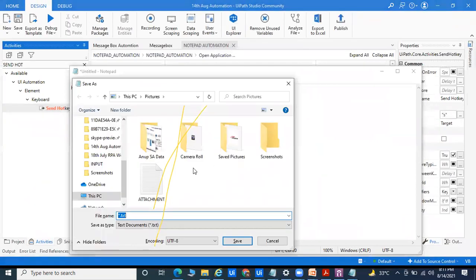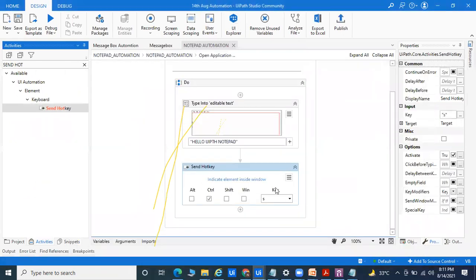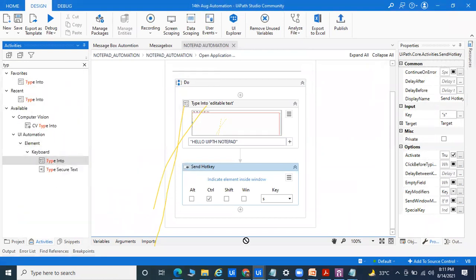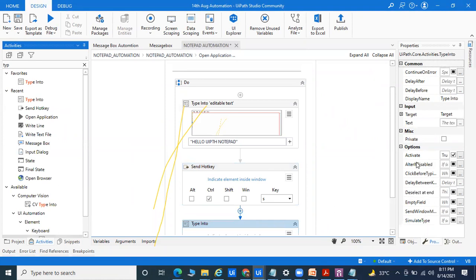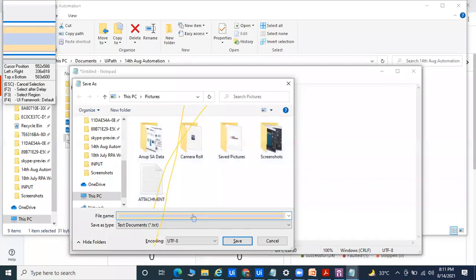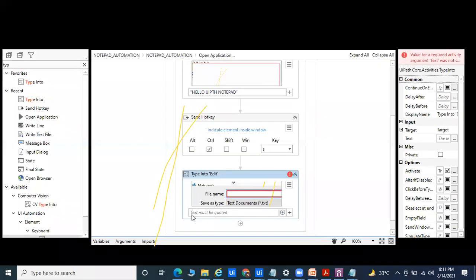Okay. So here we can save the data, where I will give the name. Especially for the name, first you take the Type Into activity. For typing data, I'll simply drag and drop this Type Into, and through that we'll spy the elements: go for Indicate on Screen, and click this part.